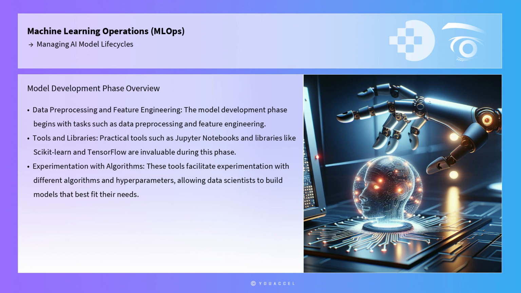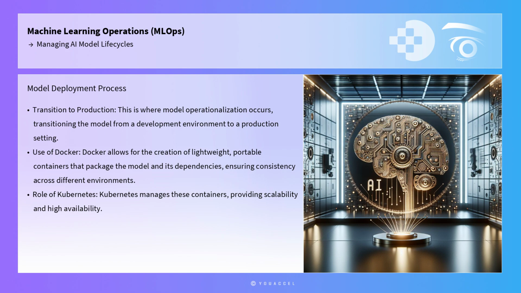For instance, scikit-learn provides a wide range of algorithms for classification, regression, and clustering, while TensorFlow offers robust capabilities for building deep learning models. After a model is developed and trained, it moves to the deployment phase. This is where model operationalization occurs, transitioning the model from a development environment to a production setting.